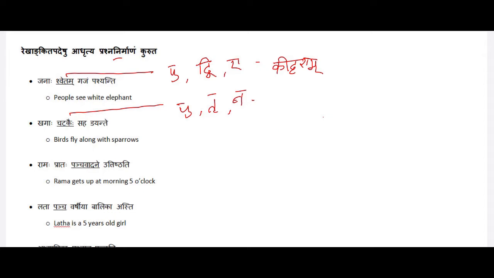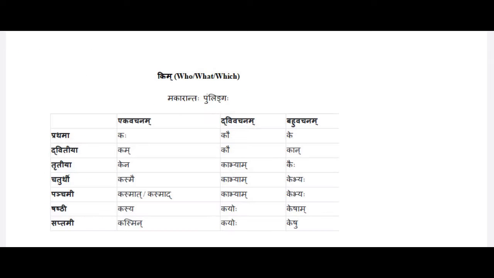Kim Shabda for Pullingam. If you look at this table, this is the Kim Shabda in Pullingam. What we require is Tritiya Bhakti Bahuvachanam. This is Kaihi. I'm showing this table just for your reference and to understand better which question word is to be used.